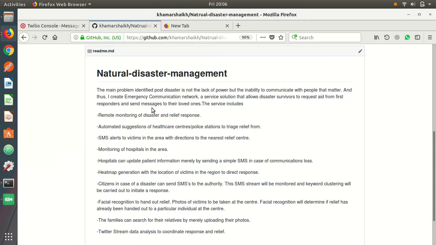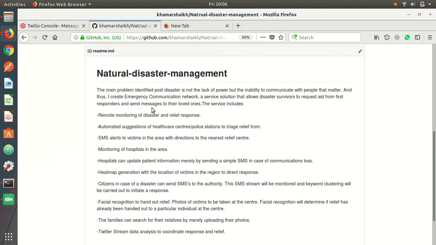The major problem which I identified post disaster is not the lack of power but the inability to communicate with the people that matter. Whenever a natural disaster occurs, the people in the prone region don't know what to do, how to react and whom to contact. To which I provide a very simple web application which helps the user to do the necessary steps needed post the natural disasters.